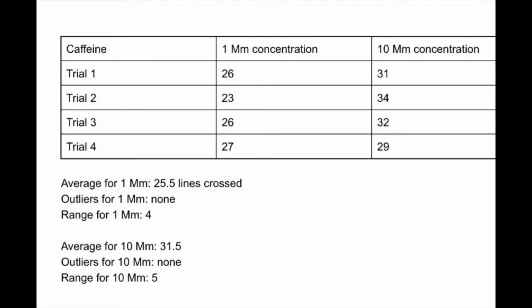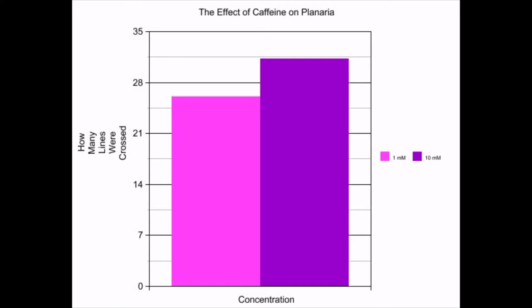Brittany was correct. Caffeine is also a stimulant and increased the planarian motility. Caffeine overall had the highest amounts of planarian motility. Caffeine had the lowest range between concentrations.